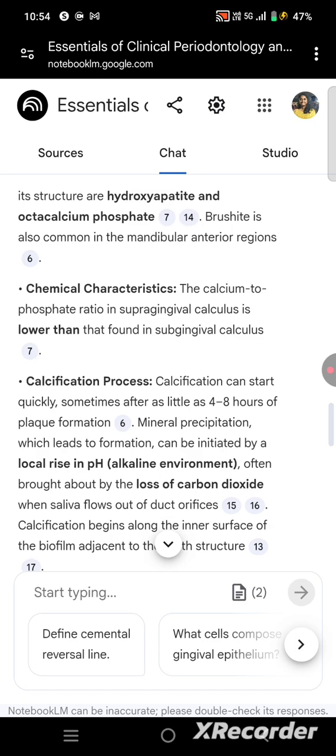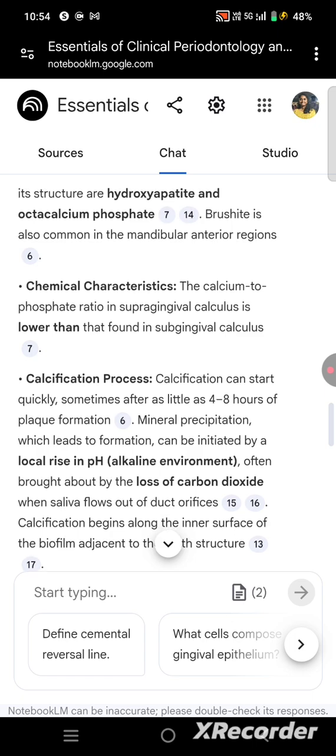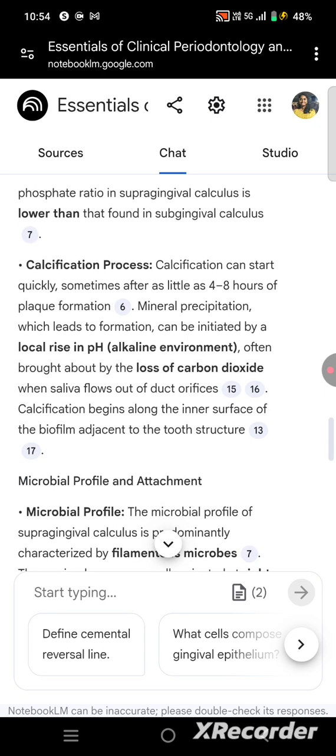Calcification process. The calcification can start quickly, sometimes after only 4 to 8 hours of plaque formation. Then the mineral precipitation leads to the formation of calculus, with a local rise in pH, an alkaline environment, often brought about by the loss of carbon dioxide. When saliva flows out of the duct orifices, the calcification begins along the inner surface of the biofilm adjacent to the tooth structure.